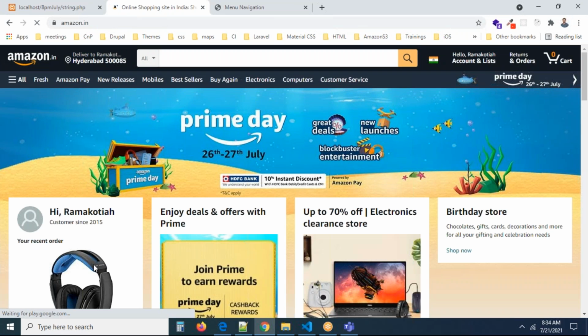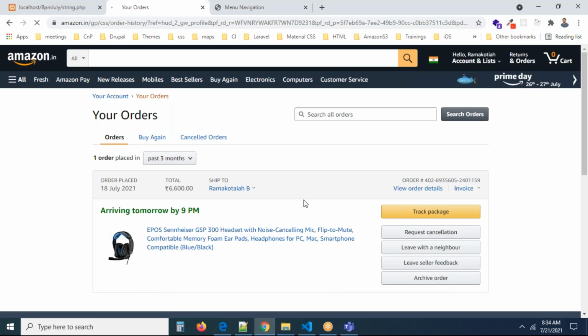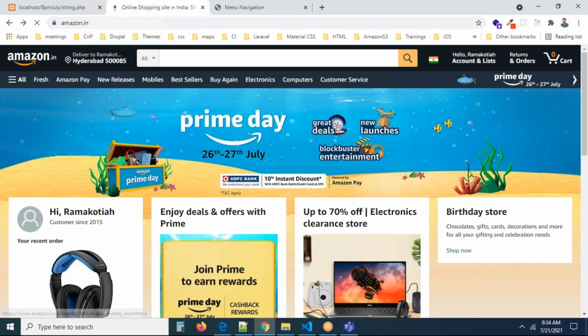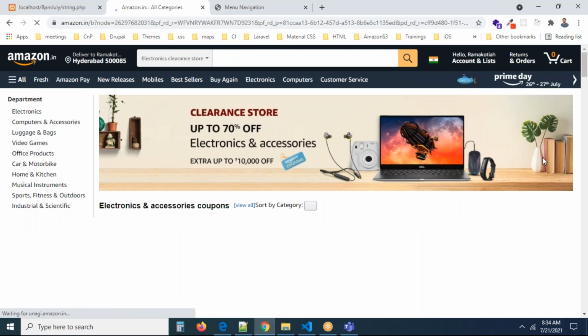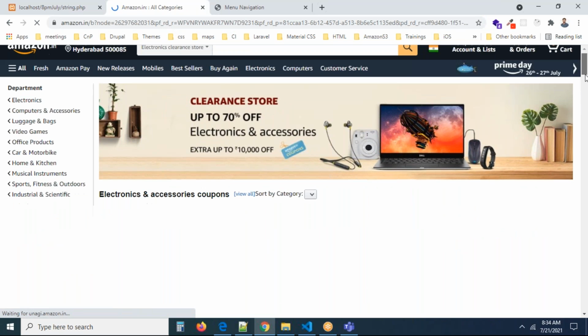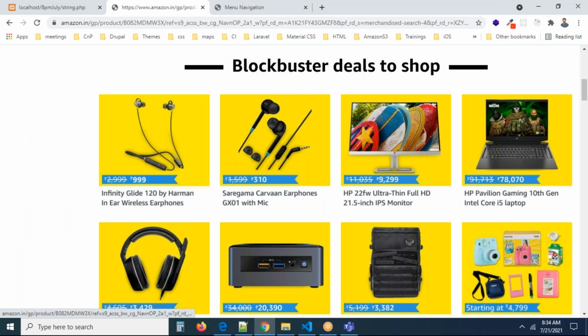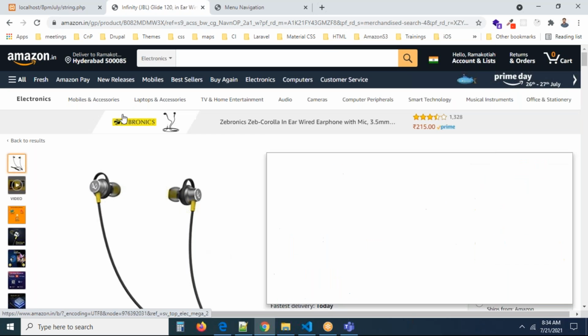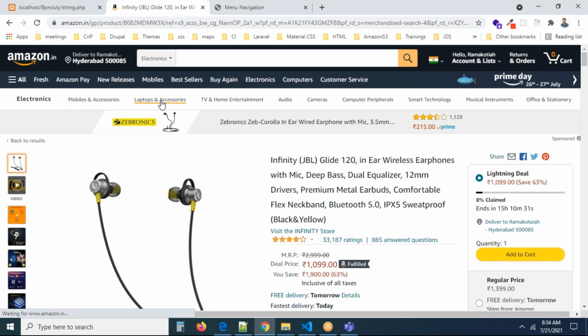Let me show you. Go to Amazon.com. You can click any of the products. It's getting loaded. I'm just clicking on the product. Can you see here you are having electronics, mobile accessories? Can you see when you are mouse hovering on it? Are you getting this?